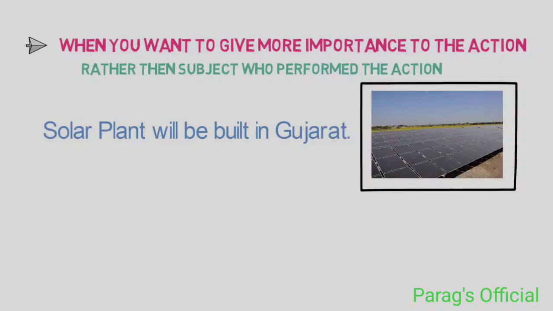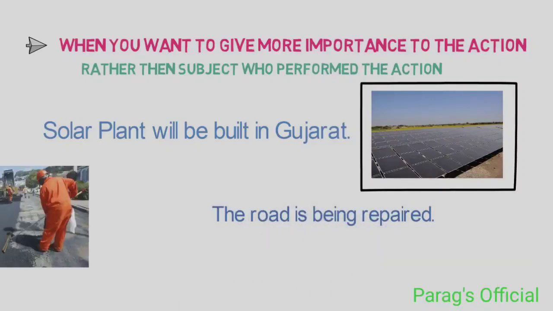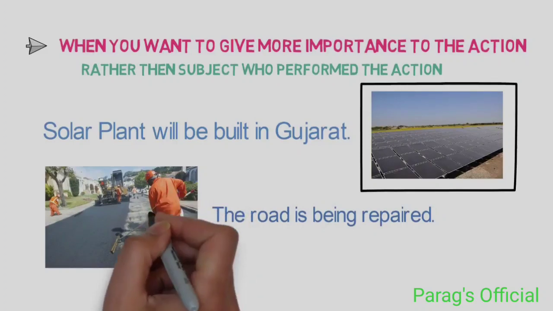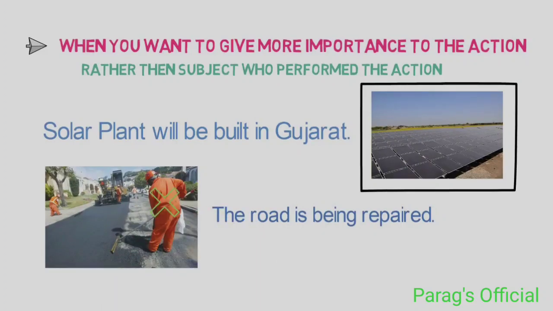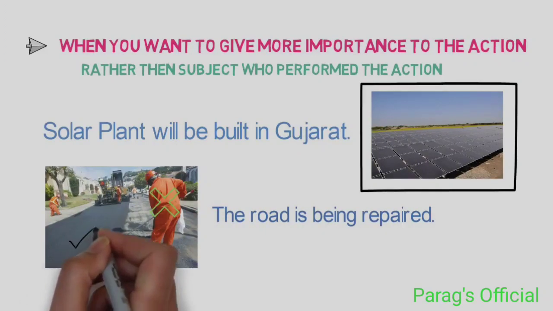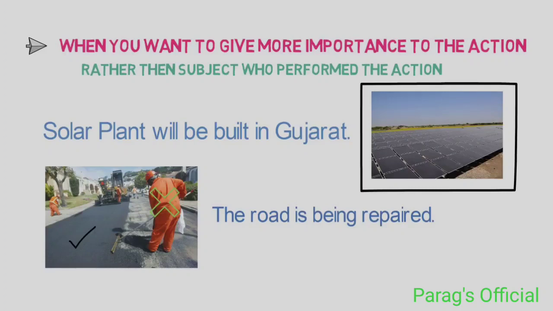Let's see the next example. The road is being repaired. Here also we are not interested in who is repairing the road. We are interested in the repair activity. So these are the main two cases where you can use passive voice.